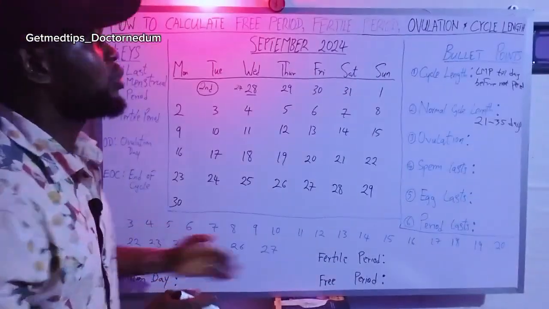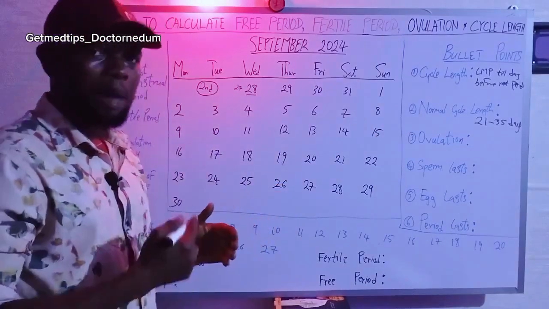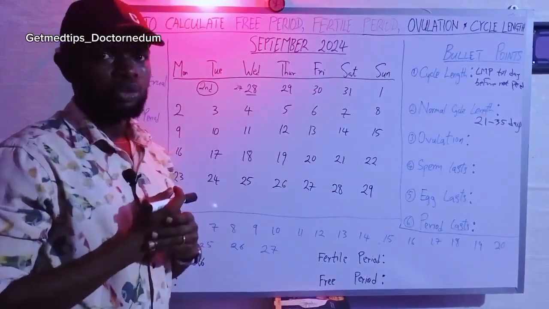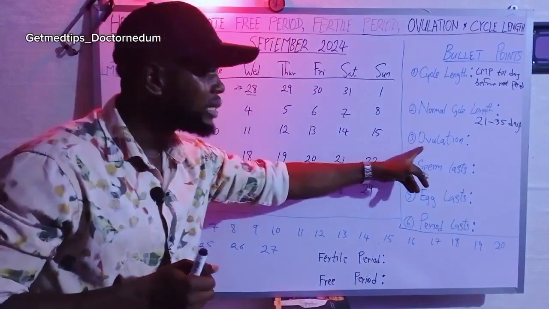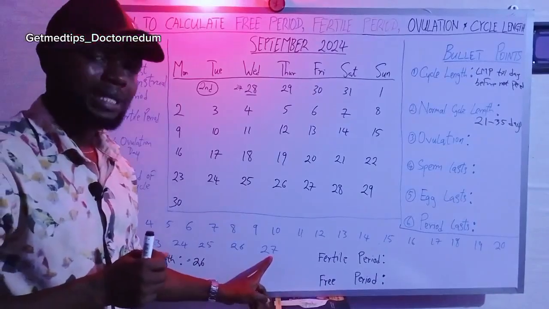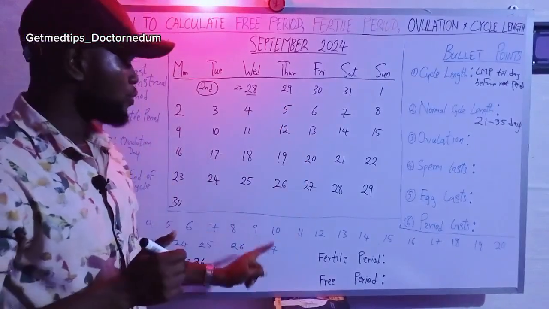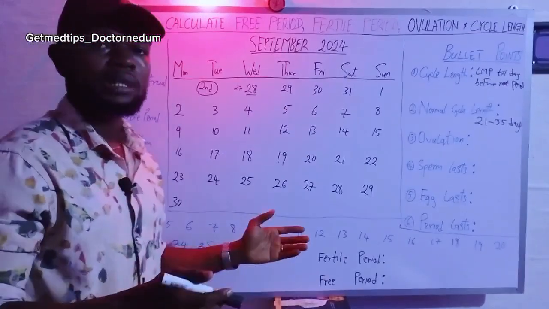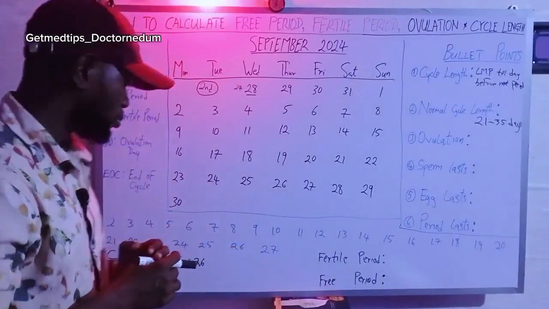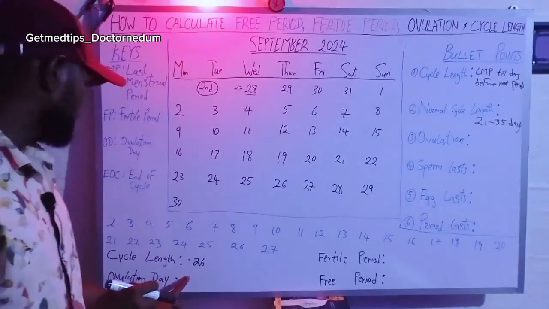Now, to get the ovulation day, we have to understand what is ovulation. Ovulation happens 14 days before the next period starts. So what it means is that her ovulation in this case will happen before 27, that is the last day. So if you want to get that ovulation, you have to subtract 14 from 27, or just say 14 from the total length of whatever cycle length. From 26, the cycle length.